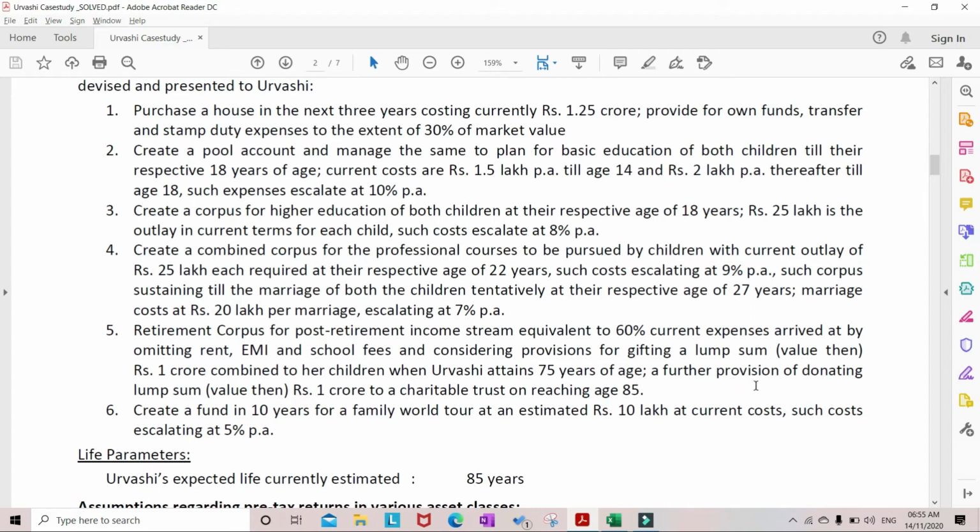A further provision of donating a lump sum value then rupees 1 crore to a charitable trust on reaching 85. She wants to donate 1 crore rupees at the age of 75 for her children and also 1 crore to a charitable trust at the age of 85. And here values are given as then, that means they are future values.